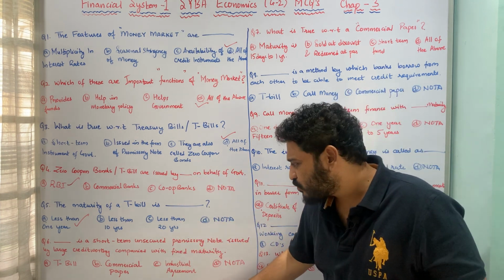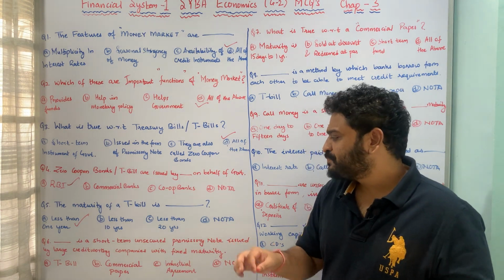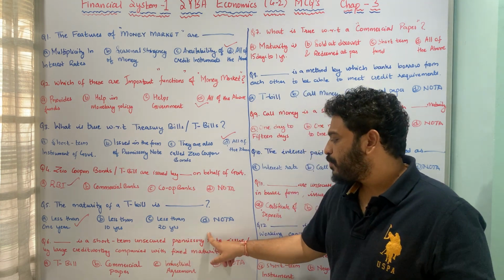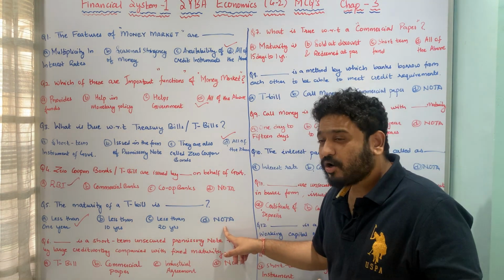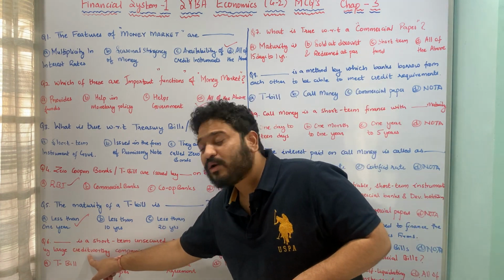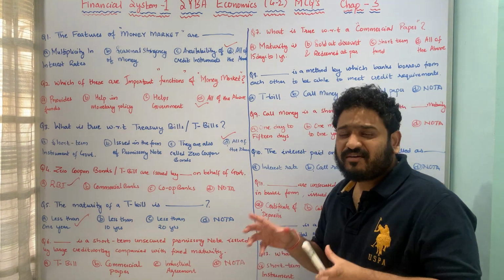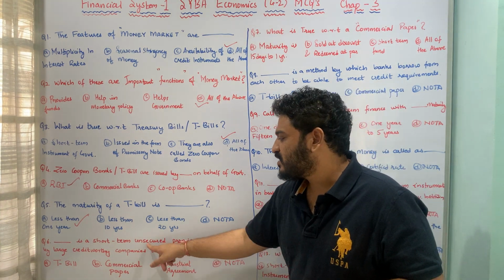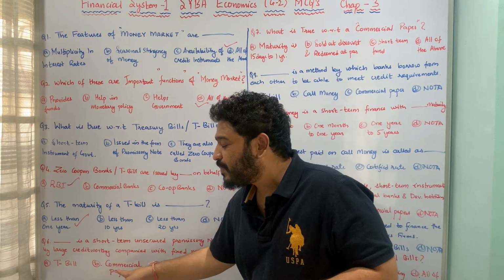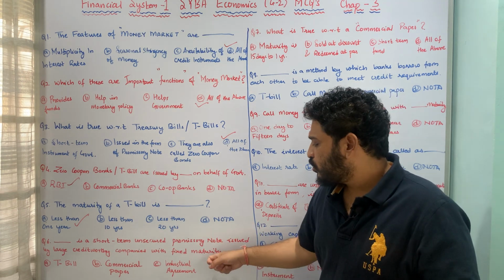Let us now move to the next question, which is dash. It is a definition sort of a question. Dash is a short-term unsecured promissory note issued by large creditworthy companies with fixed maturity. So you have to pay attention to certain words. It is unsecured, it is a promissory note issued by a large creditworthy company, and it is also with respect to a fixed period for maturity. And what do you call such an instrument?